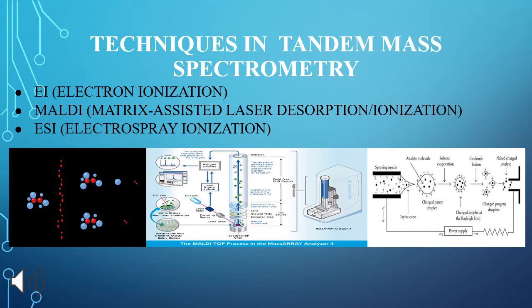Techniques in tandem mass spectrometry. There are three techniques in tandem mass spectrometry. First is EI, electron ionization. EI, also known as electron impact ionization and electron bombardment ionization, is an ionization method in which energetic electrons interact with a solid or gas phase atom or molecules to produce ions. Electron ionization was one of the first ionization techniques developed for mass spectrometry.